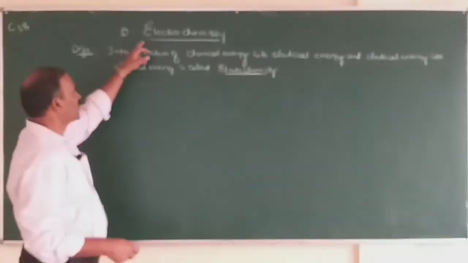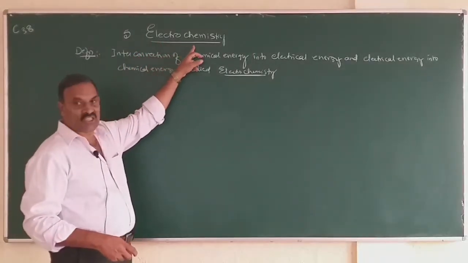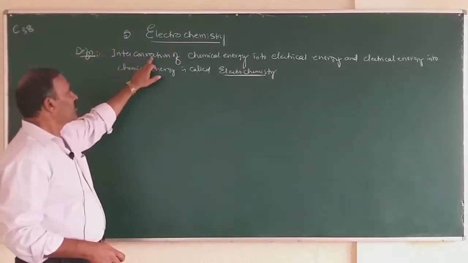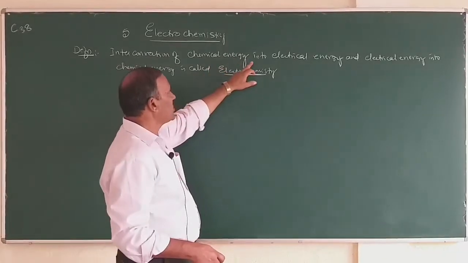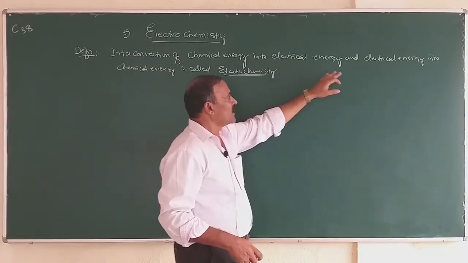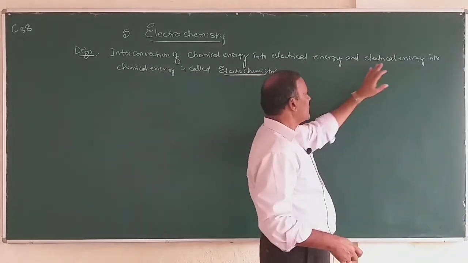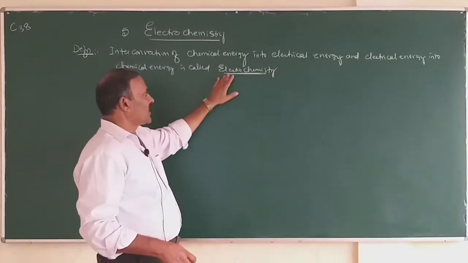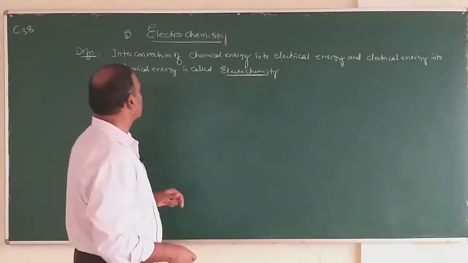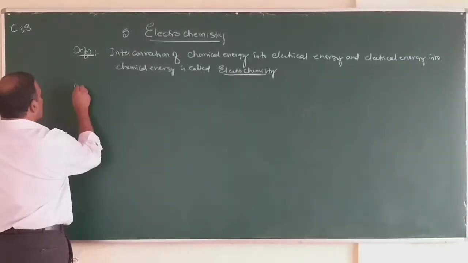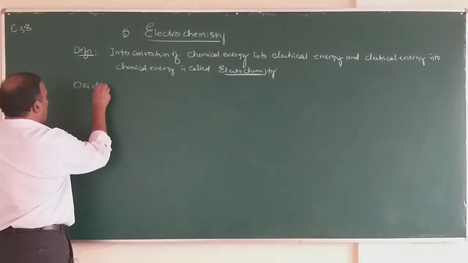So, the chapter electrochemistry. What is the definition? Interconversion of chemical energy into electrical energy and electrical energy into chemical energy is called electrochemistry. And then we will know what is oxidation and reduction.